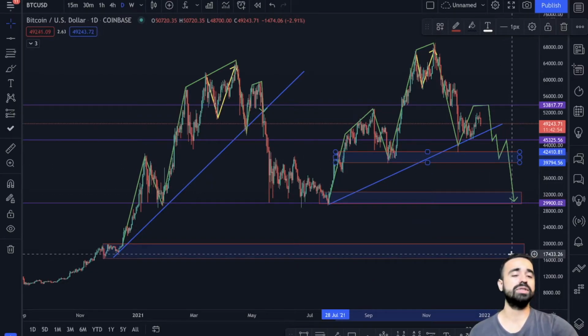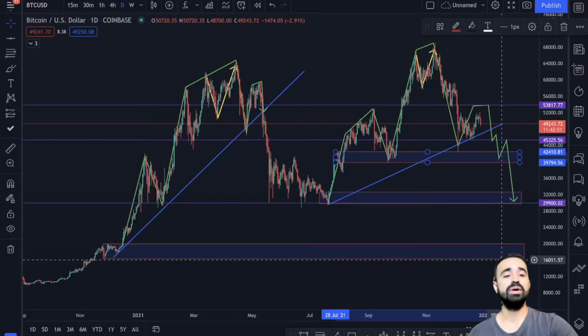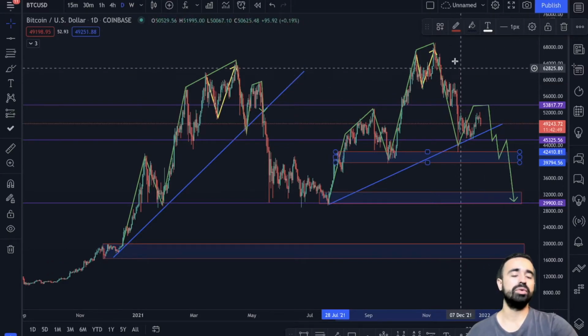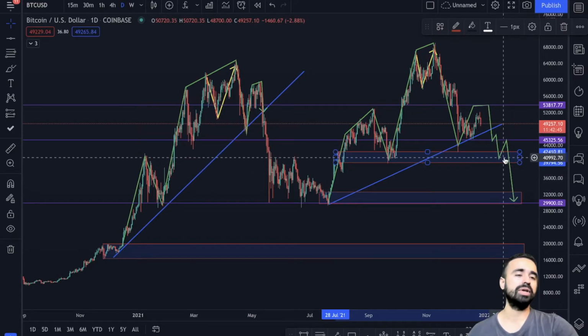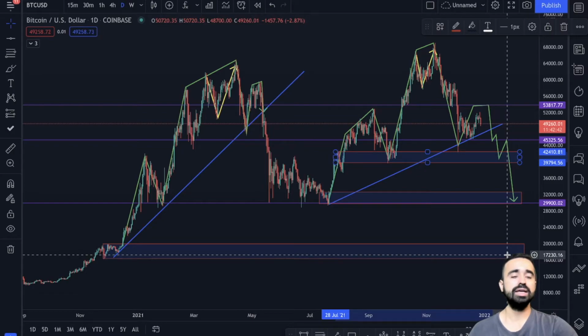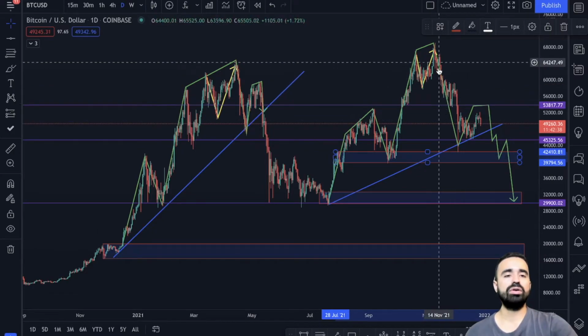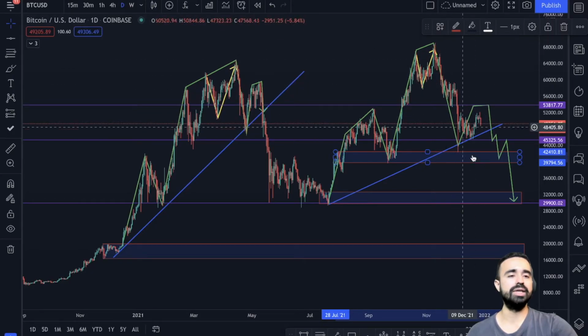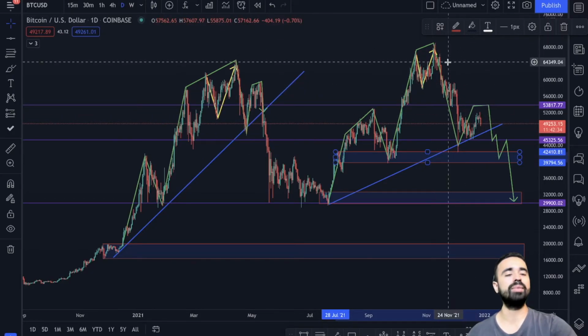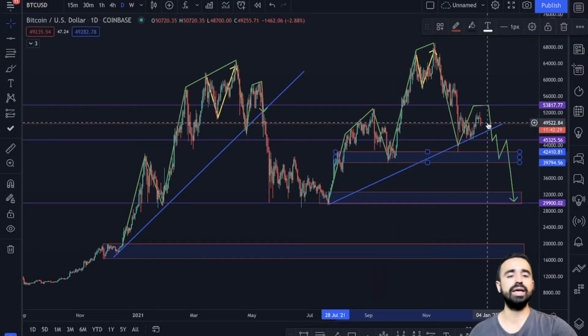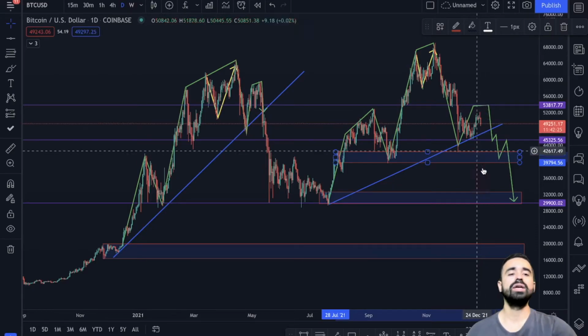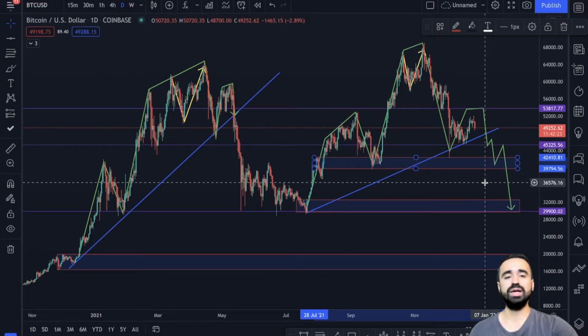I have invested $100 in this one, but instead of putting all the money at the top, I have done the dollar cost average by putting a little bit of money here, here, and here. So this is actually your dollar cost average. It's not the dollar cost average like buy this dip, this dip, this dip. No, you are still buying in the same zone. This is not your dollar cost average. So this is for the investors.